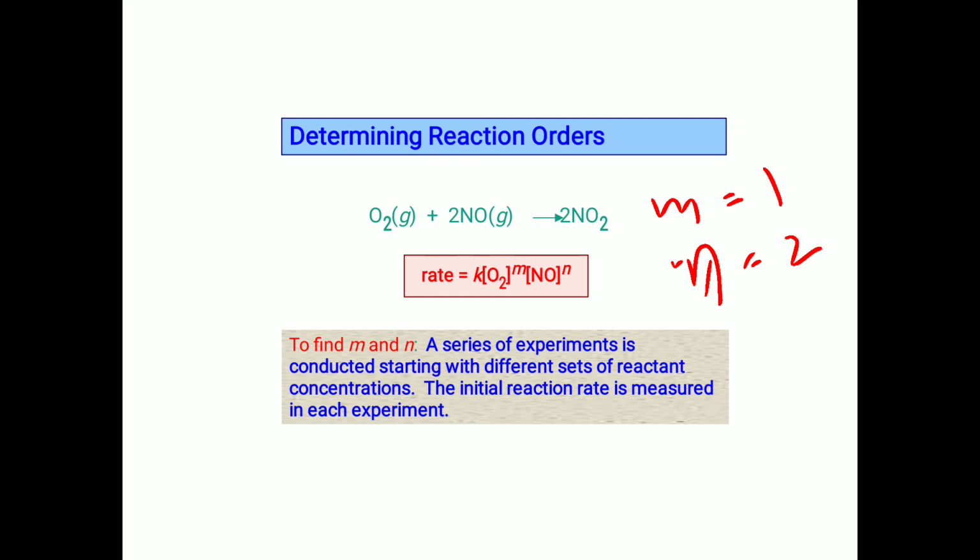Generally, in order to find m and n, a series of experiments is conducted starting with different sets of reactant concentrations. The initial reaction rate is measured in each experiment. You have to perform the practical on this topic.